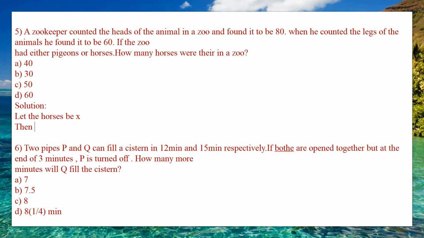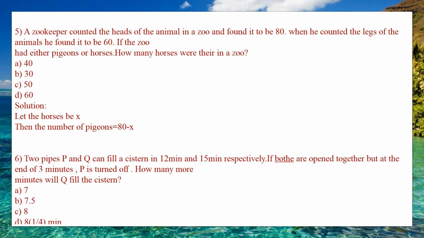Then the number of pigeons is 80 minus x, since the zookeeper counted the heads of the animals in the zoo and found it to be 80.